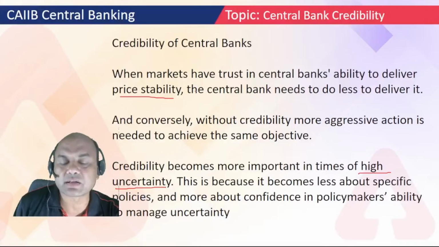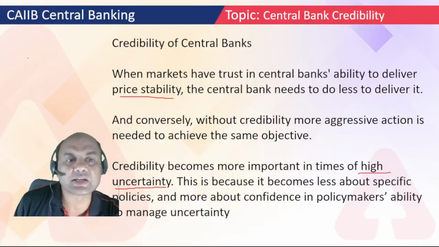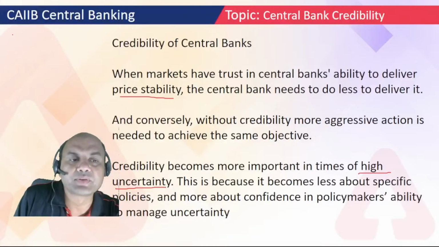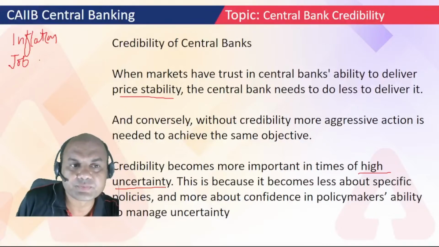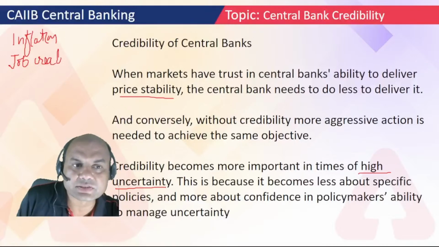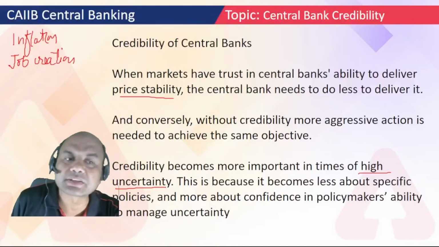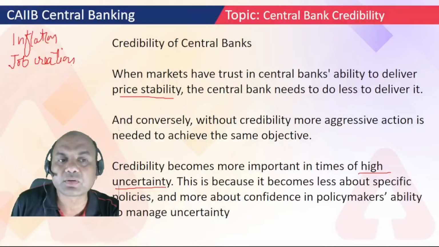Okay. So what does it mean? Credibility of any central bank, even RBI, is decided on what factors? Number one, inflation. Very important. Number two, its policies for job creation. But job creation is mainly the job of the central government. It's not the job of RBI.